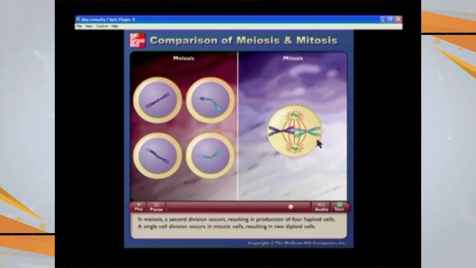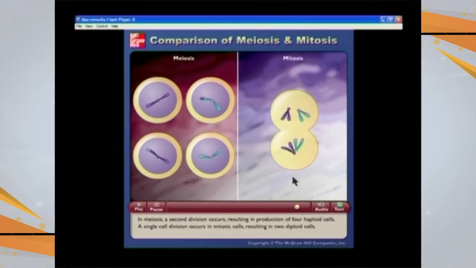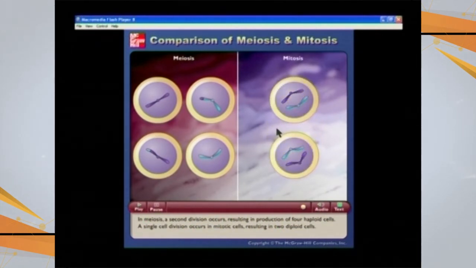In case of mitosis, this is a single division of the nucleus and single division of the chromosome, and only 2 daughter cells are produced. These daughter cells are 100% the same, they are identical, there is no genetic reshuffling, and here the genetic reshuffling is there. So you can look at this part. These are the genes from another chromosome which are taken by this gamete, and these are the genes which are taken from some other chromosomes.